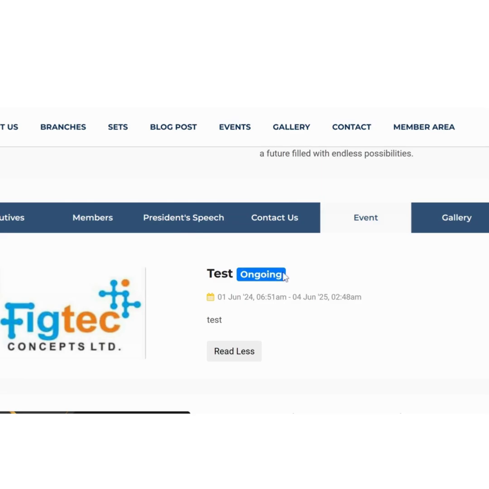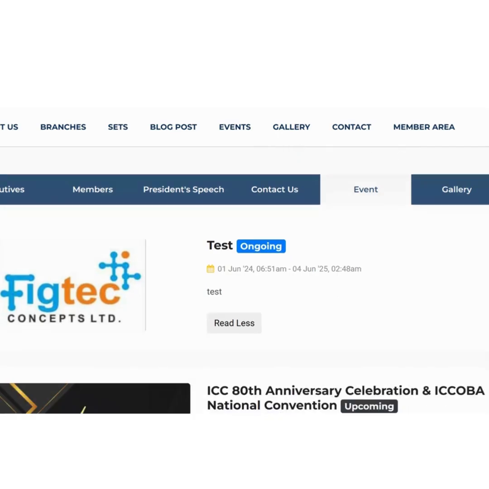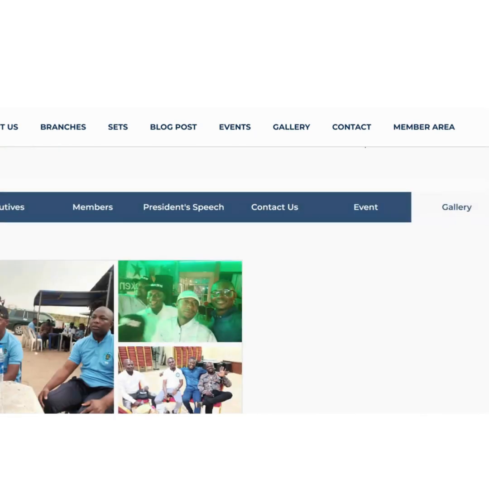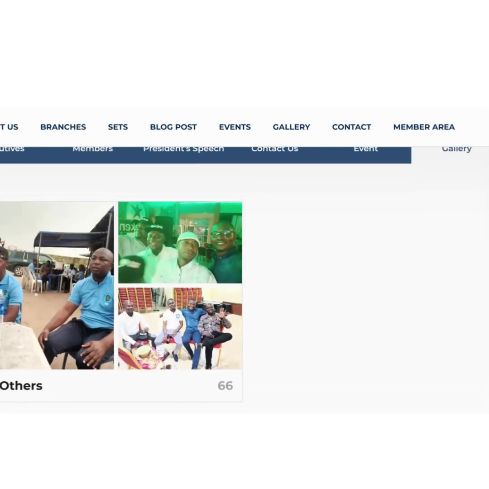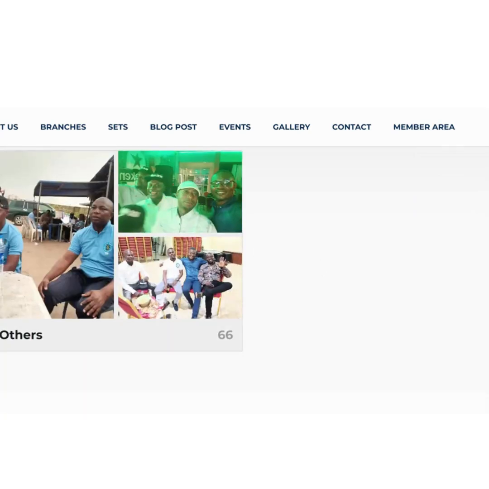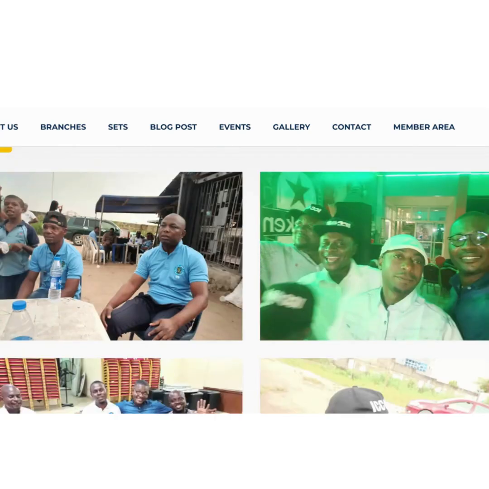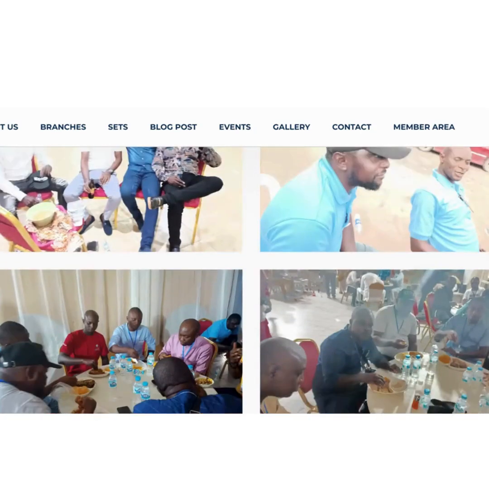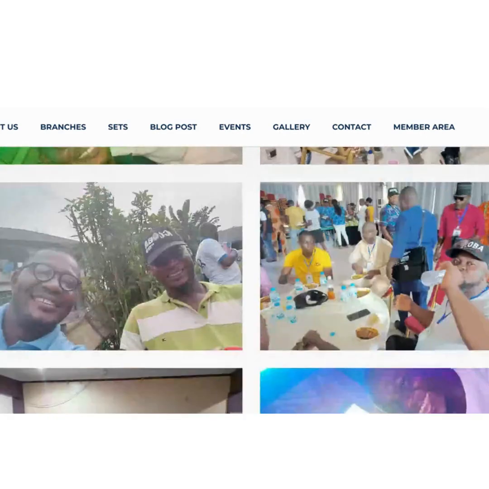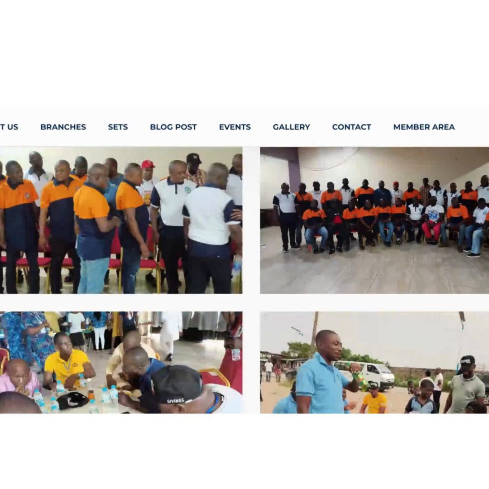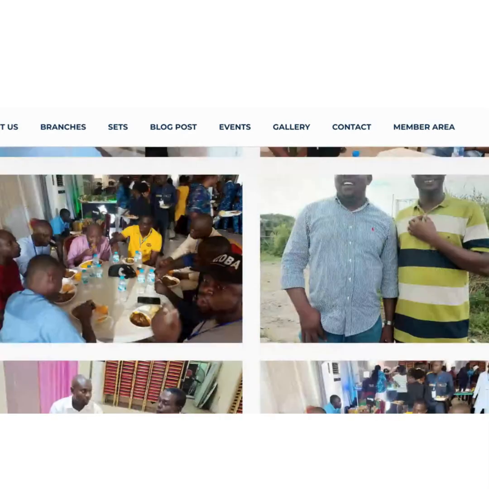After that, the last thing you see here is the gallery. You can put pictures in albums here. If you click here, you see different pictures. Let's assume you have an end of year party, get together, or convention. These are places you put your pictures, you house them so that other set members can see what your set is doing. You can click on it and scroll. You create albums for them.